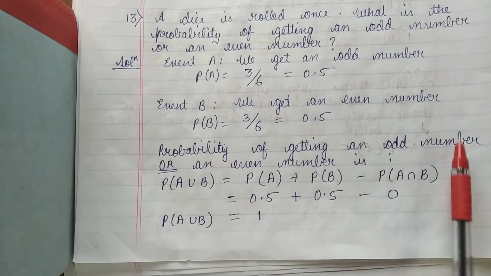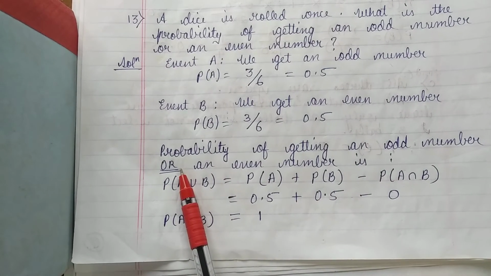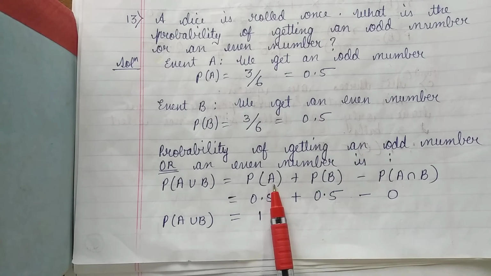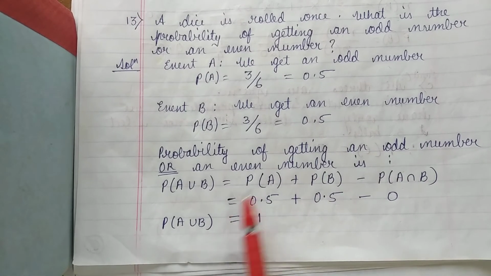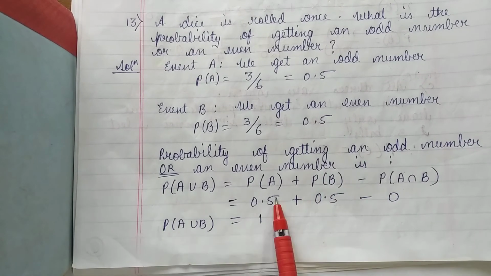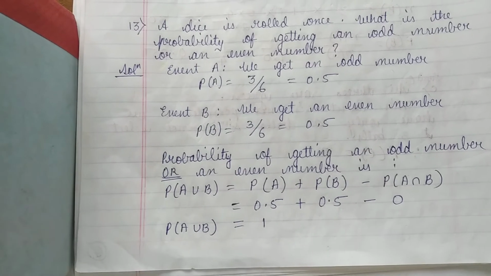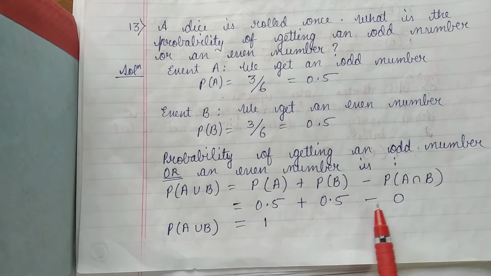Probability of getting an odd number or an even number, 'or' means the addition theorem you have to use. So probability of A union B is equal to probability of A plus probability of B minus probability of A intersection B, which is equal to 0.5 plus 0.5 minus 0. If you use a calculator, you will get 1. Now a question comes, why is this 0?